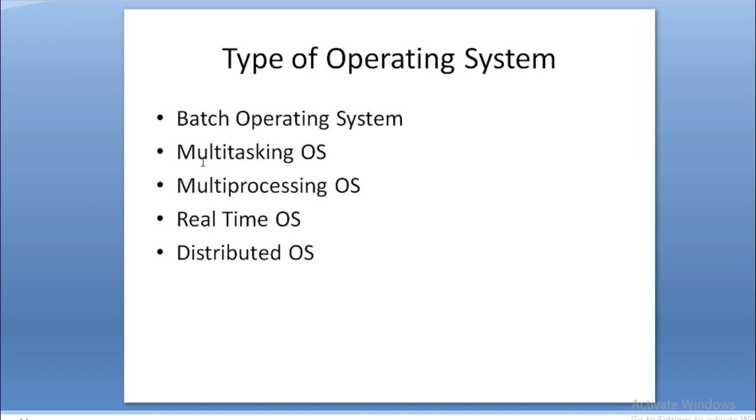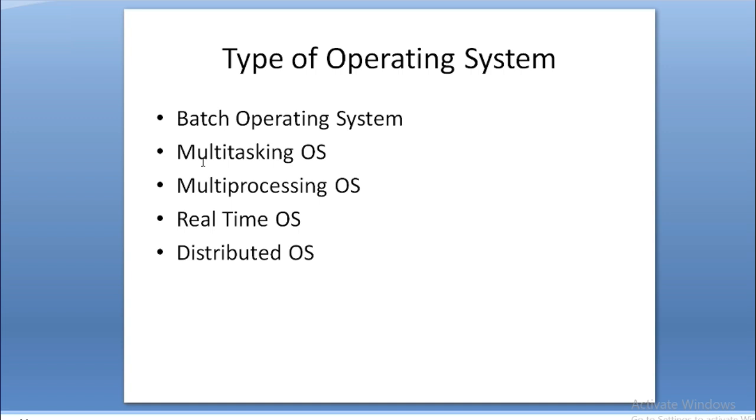Fourth one is real-time operating system, which is very important and very interesting. In the real-time operating system, there will be a fixed time. That means the work must be done in a particular time, otherwise it will be discarded.